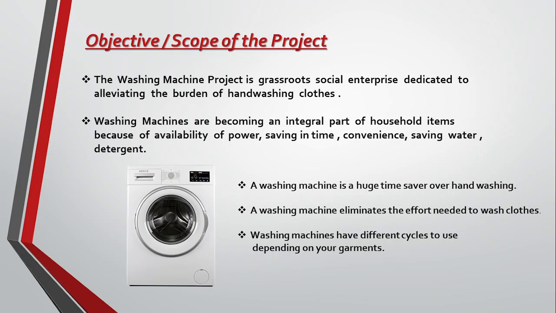Washing machines are becoming an integral part of household items because of the availability of power, saving in time, convenience, saving water and detergent. A washing machine is a huge time saver over hand washing. It eliminates the effort needed to wash clothes. Washing machines have different cycles to use depending on garments. This we will see in the demo video.